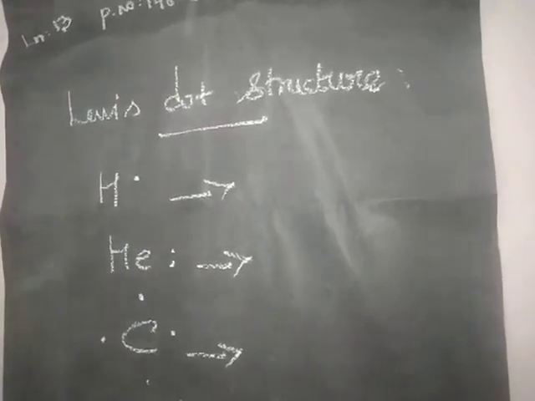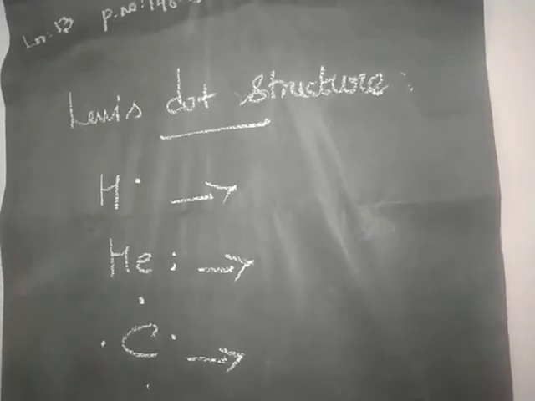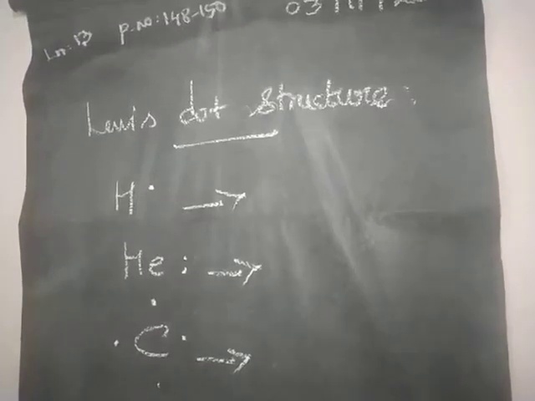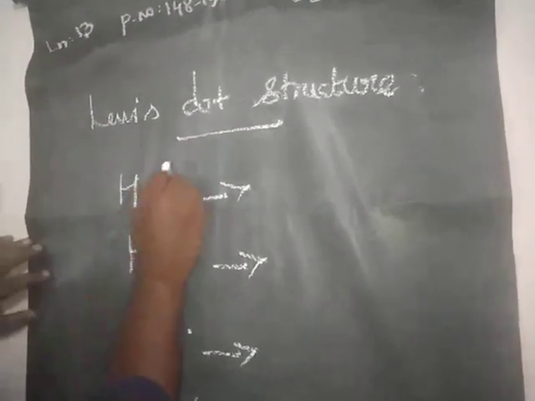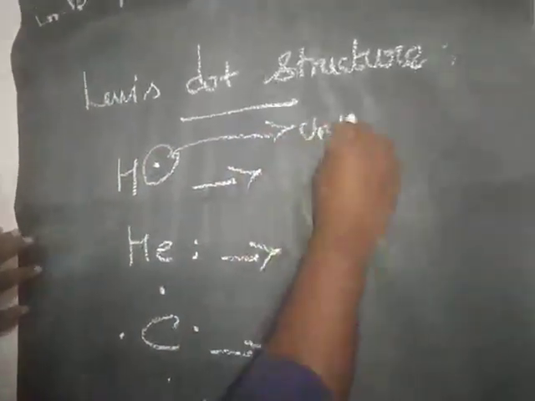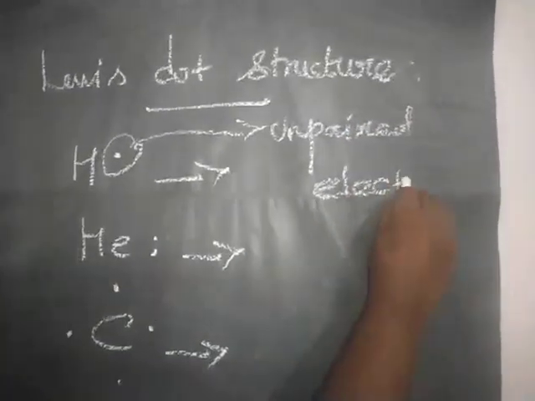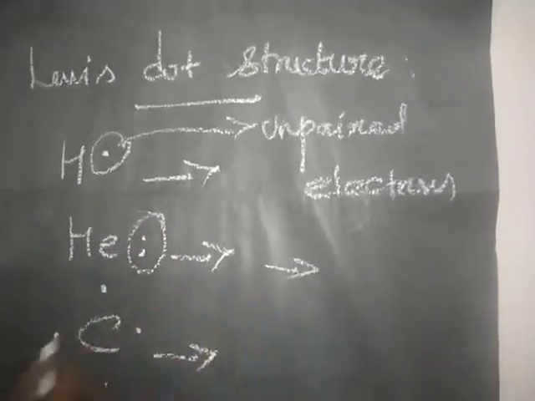The unpaired electrons in the valence shell are represented by a single dot. Pair means two, unpaired means a single. Paired electrons are represented in what way?